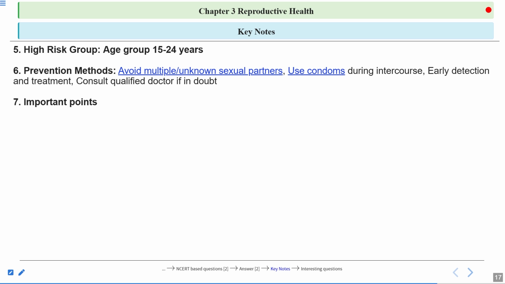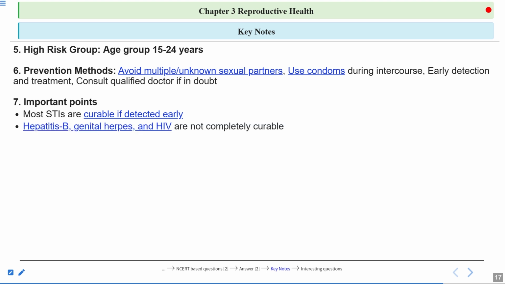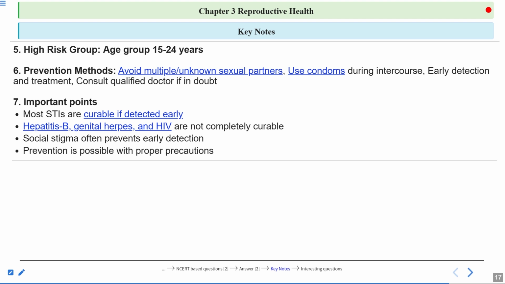Okay, what are the important points to remember? Most STIs are curable if detected early. Okay, so this is very important. So that's why early diagnosis is important, because if they are diagnosed early, then they can be cured, especially the bacterial and the protozoan infections. Now, hepatitis B, genital herpes and HIV are not completely curable. Remember, this question can come from here. Social stigma often prevents the early detection of these STDs, and prevention is possible with proper precautions.